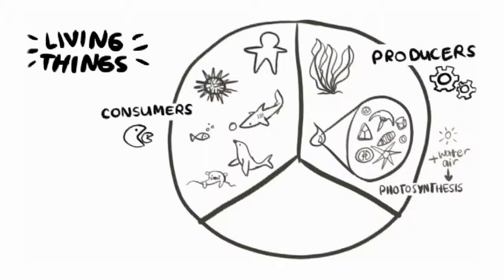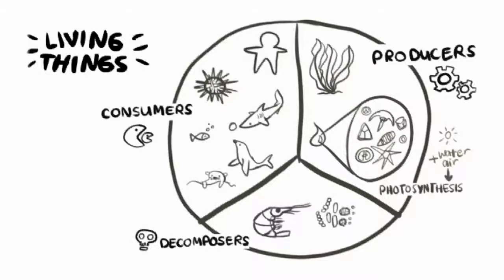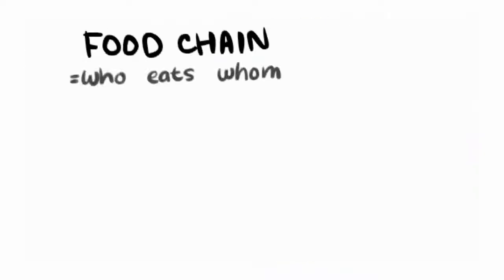Some living things only eat the waste or dead bodies of other creatures, and these are called decomposers. Shrimp and bacteria are examples of decomposers. These different groups are connected by food chains. A food chain shows who eats whom in an ecosystem. It always starts with the producer because they can make their own food.